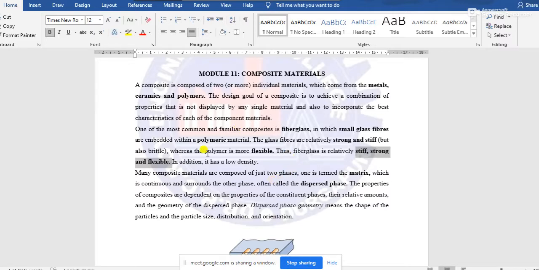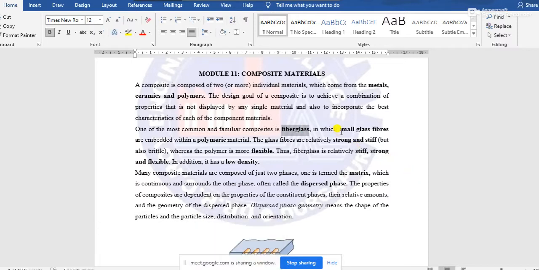Additionally, this is another characteristic of polymer. In the previous class, I discussed the low density or low specific gravity of polymers, and this is another characteristic which may be useful in the case of fiberglass. This one is the resultant material.